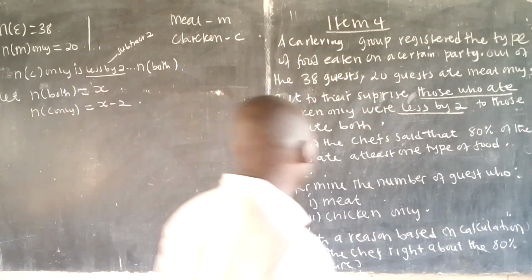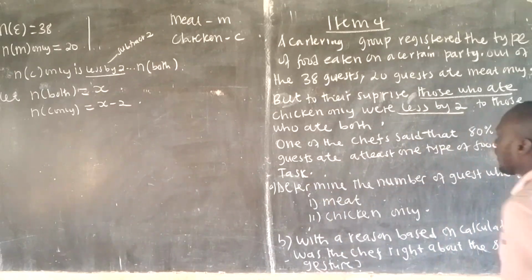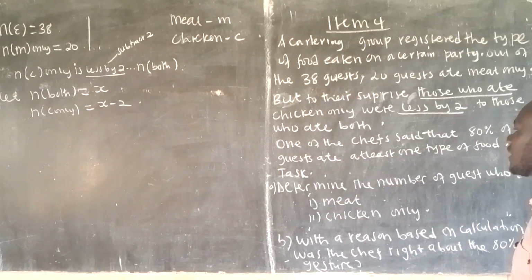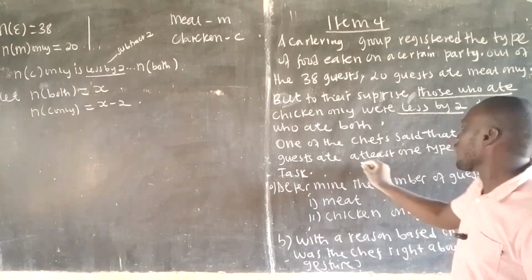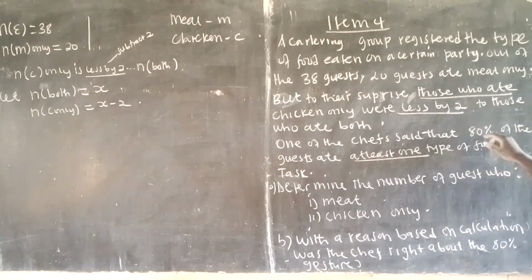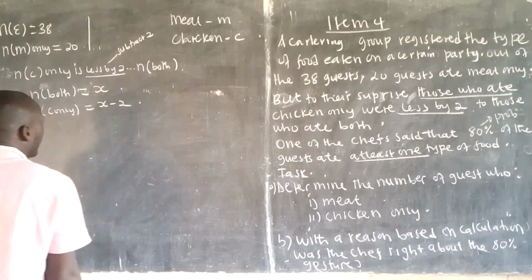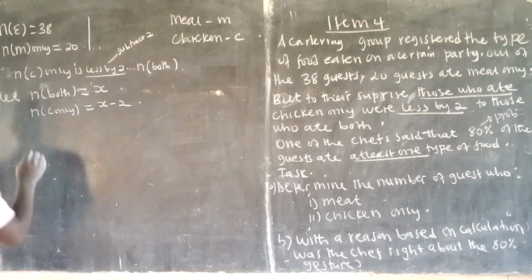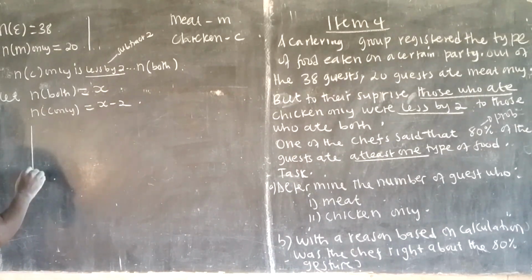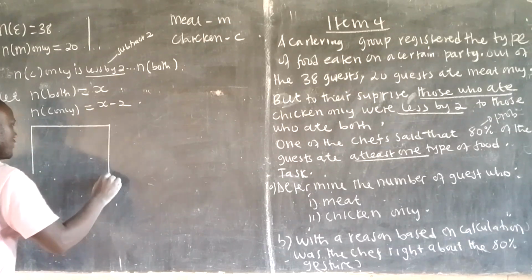All right, great. Any other information in here? We don't have. Now, they say one of the chefs said that 80% of the guests ate at least one type of food. Now, 80%, whenever you say percentage here, just know that I've given you a probability at hand already. Whenever you say percentage in a certain number, just know you have a probability at hand. So here, we're going to draw our Venn diagram and we see what comes up. So here is our Venn diagram.